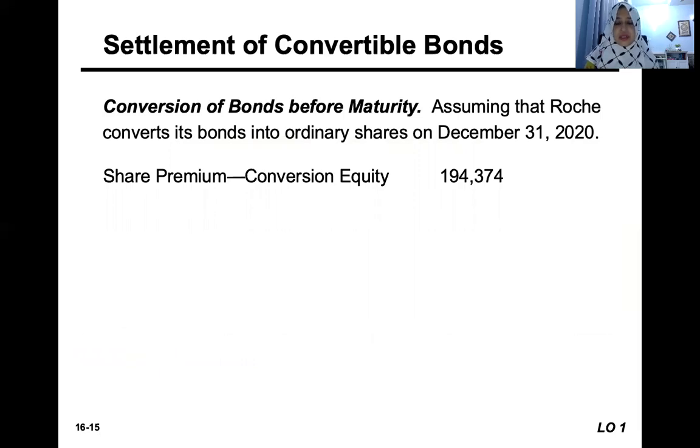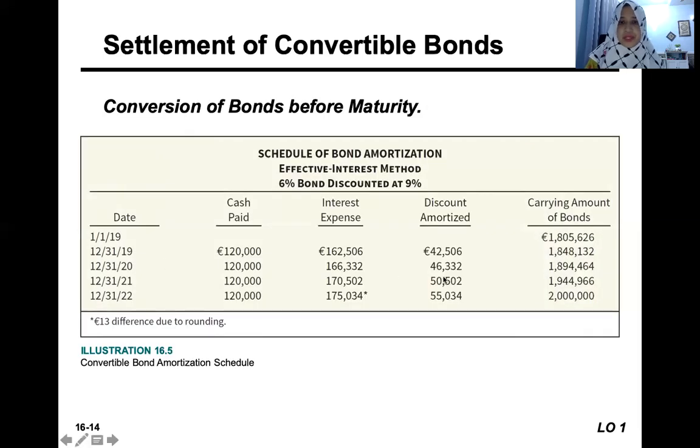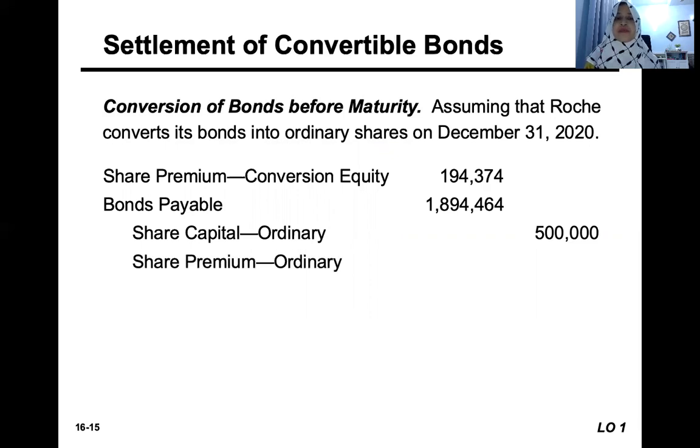We will still close the share premium conversion equity account and then bonds payable. Bonds payable will take the carrying value on this date. Look back at the table. The carrying amount of bond on that date is 1,894,464. And we still credit the share capital ordinary 500,000. And the excess will go to the share premium ordinary.